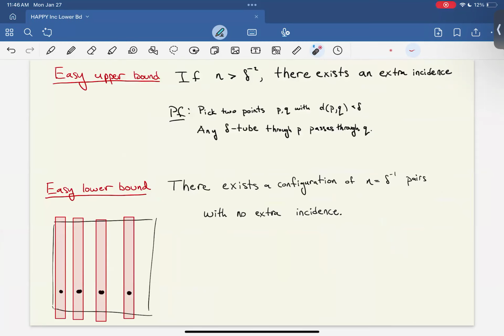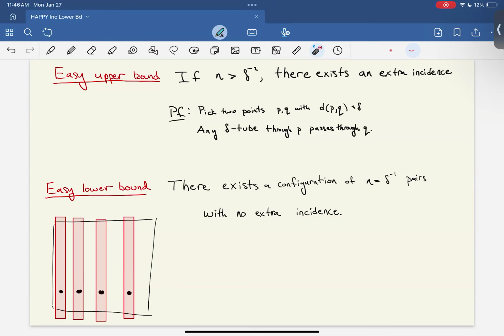So an easy upper bound is that if n is bigger than delta to the minus 2, then there exists some extra incidence. The reason is that there have to be 2 points that have distance less than delta from each other. So any tube passing through one of those points has to also contain the other one. On the other hand, we can construct a configuration of delta to the minus 1 many point-tube pairs with no extra incidence. So in this example, we arrange the points so that the spacing between them is delta, and then we put a vertical delta tube through each point, and those tubes won't go through any extra points.